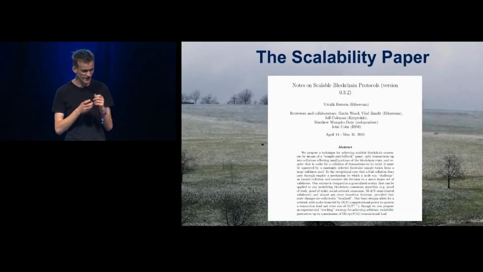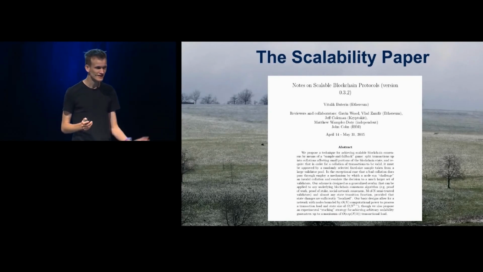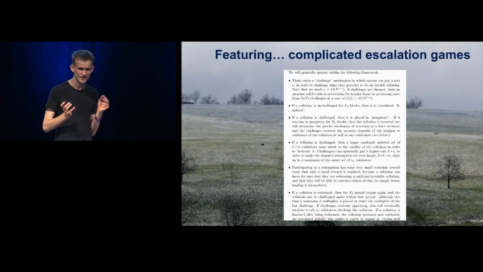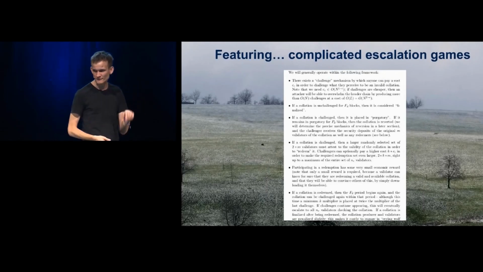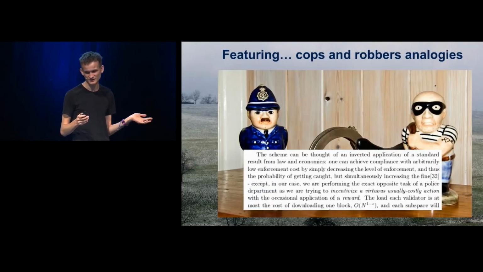There was also this scalability paper that we tried to do back in 2015, and this tried to formalize the idea of quadratic sharding, super quadratic sharding, but it was very complicated. It had these very complicated escalation games.